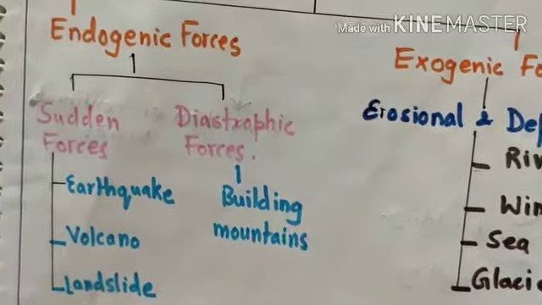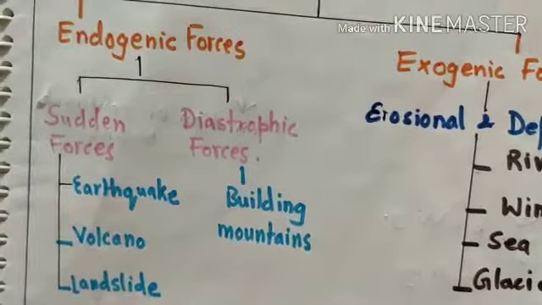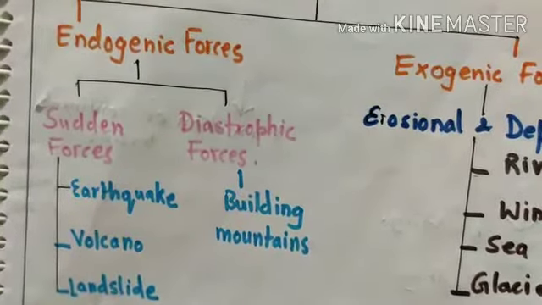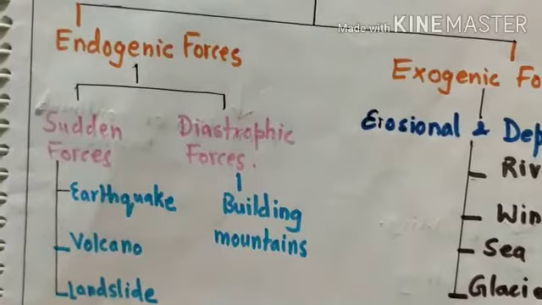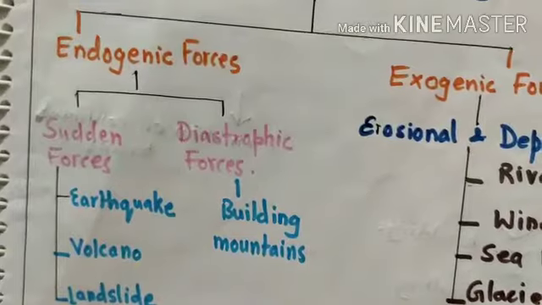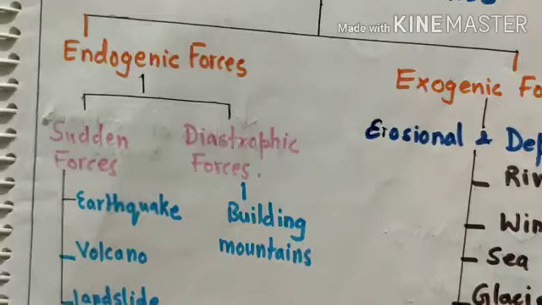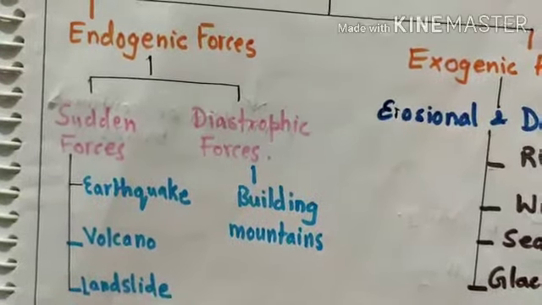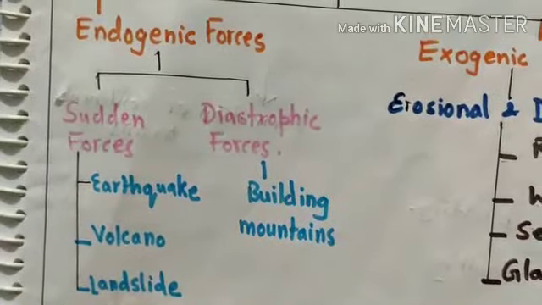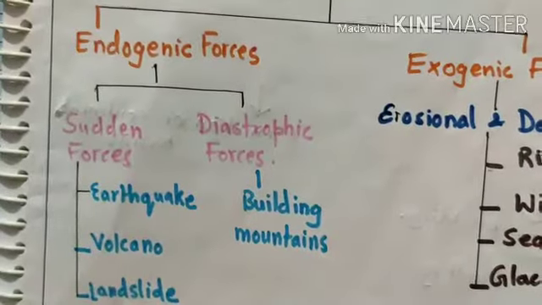And there are some diastrophic forces. Diastrophic forces means they act upon the surface of the earth for a long period of time. They have to work for a long period of time to see some changes. For example, mountain building forces. The mountains are not created in one day. There are many years, many long periods of geological time for building the mountains. Okay. Now this was about endogenic forces.